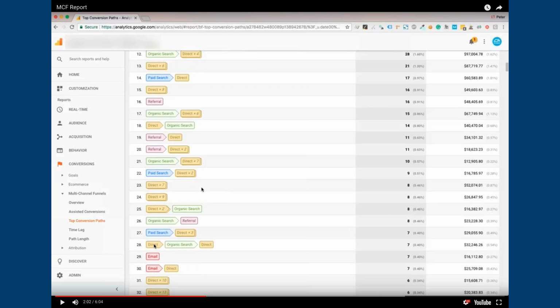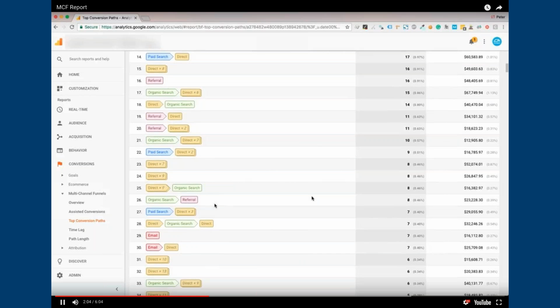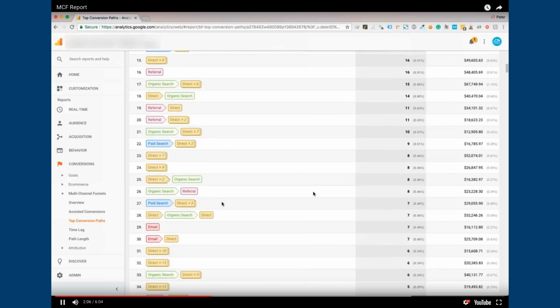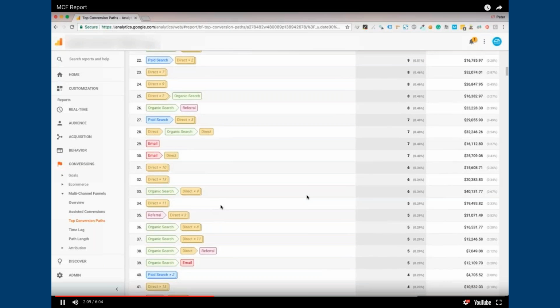It's interesting how people will come direct and then back to organic search and then back, or they'll do an organic search, come to your site, and then they'll see a link to your site somewhere else and come to your site that way and book. So really interesting. And I did mention that there's so much data in here. Like we said, 300 and some separate conversion paths.